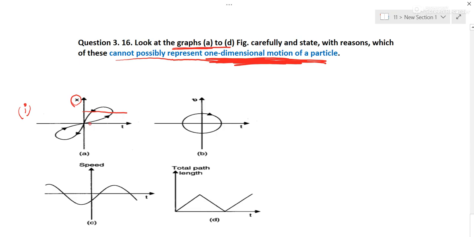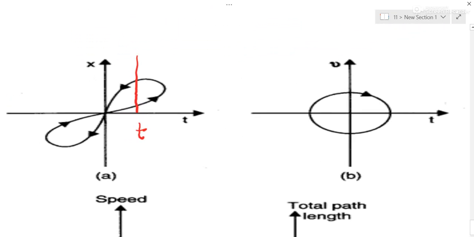No, this is okay. Parallel to time axis is okay. We will draw a line parallel to velocity axis, matlab position axis. Then at one time there are two positions. At this time, this position is also there and this position is also there. Okay, we will draw a line parallel to position axis. Then at this time, suppose it is 10 seconds, then there are two positions, 1 and 2, and one object cannot occupy two positions at the same time. So this graph is not possible.